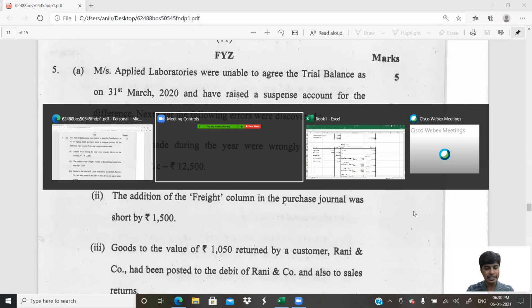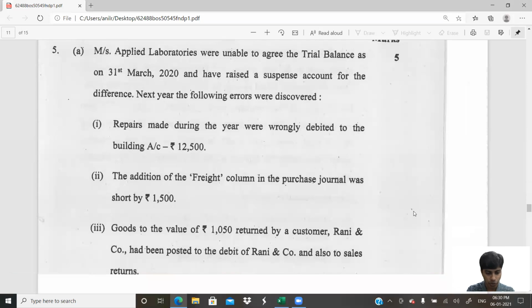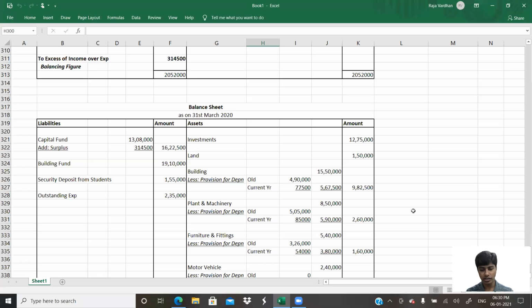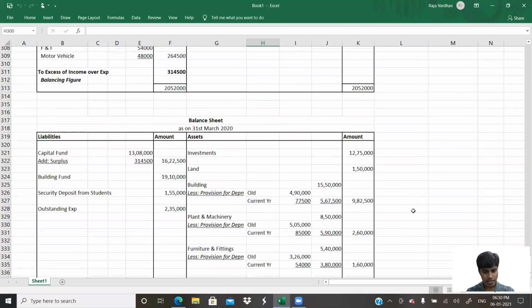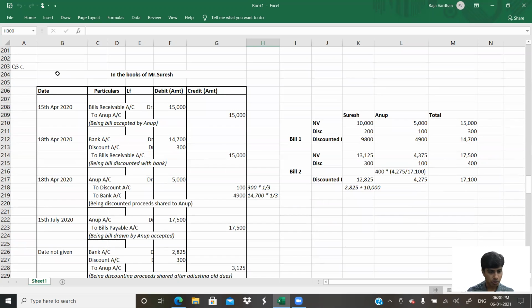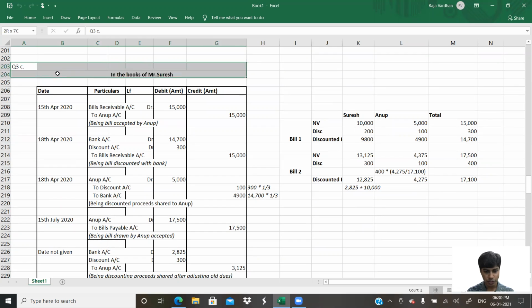Perfect. Yes, let us start writing solutions. So before that, do you want me to read the last line of the question? What does it say? You are required to pass journal entries to rectify the above mistakes. Okay, we'll do journal entries. What I'll do is, you remember our problem from yesterday, the in the books of Suresh problem?